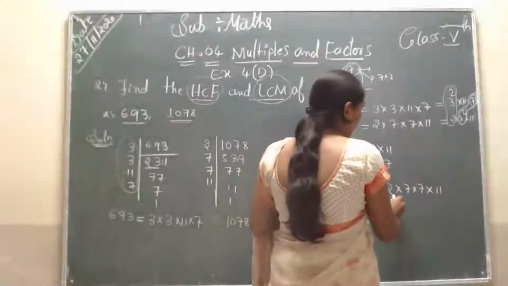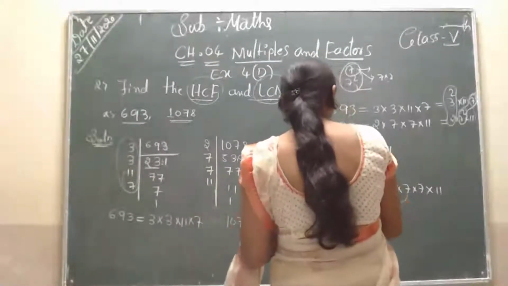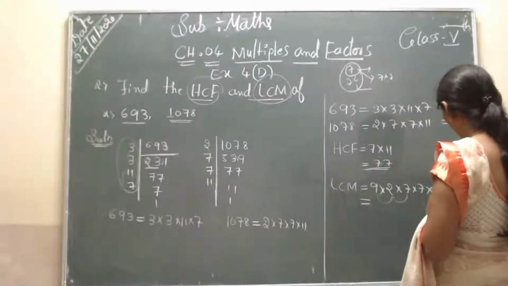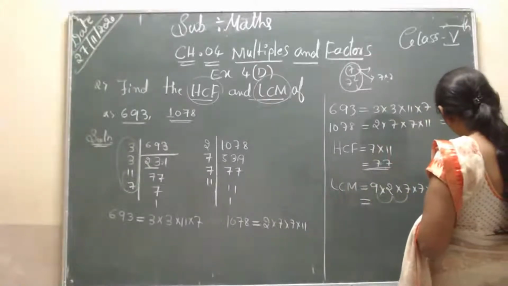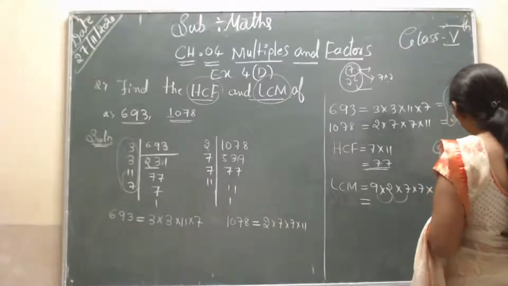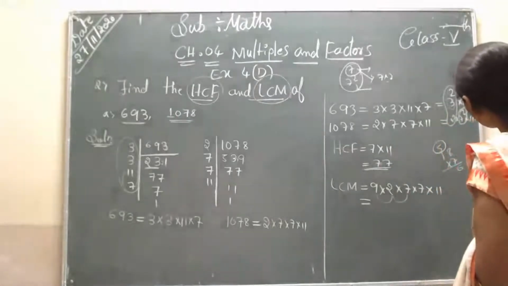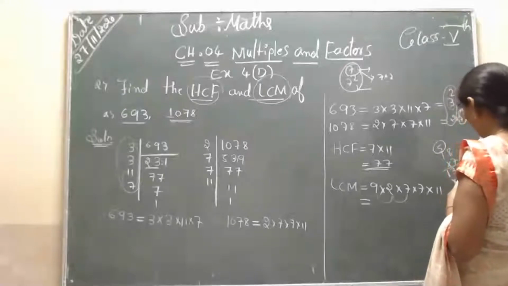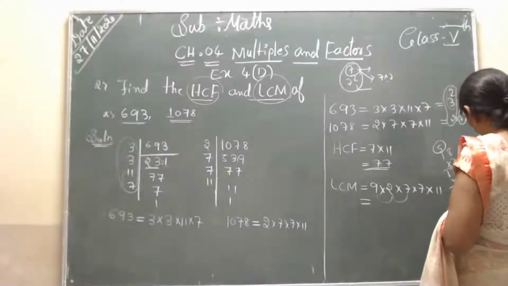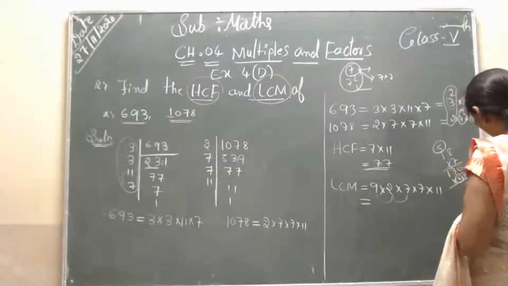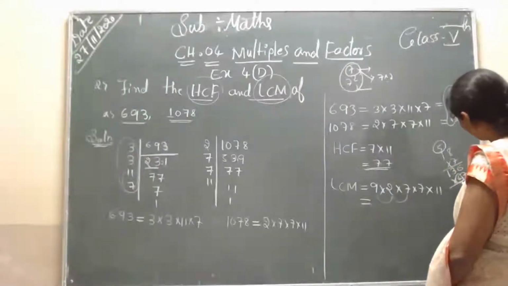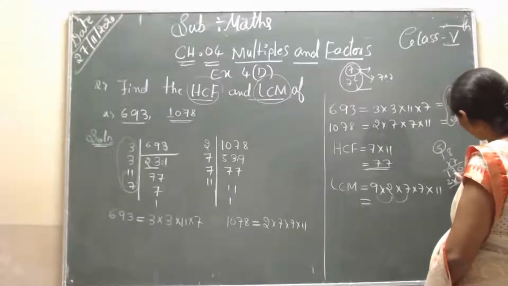9 twos are 18. 18 into 7 is 126. 7 is 7, that is 126 into 7 is 882.